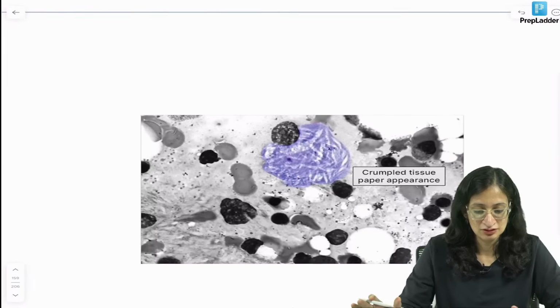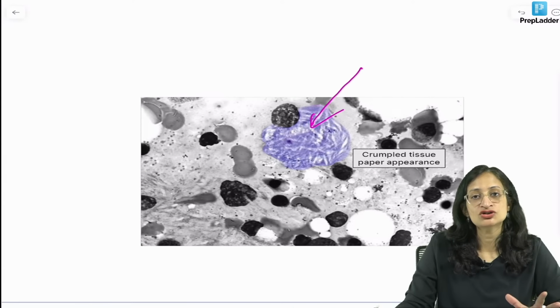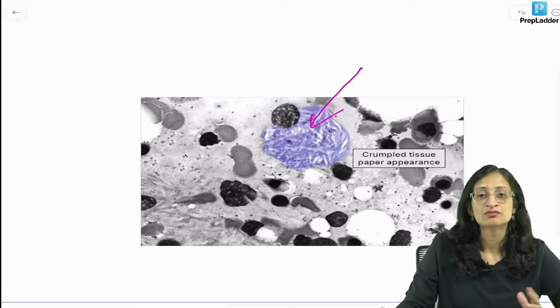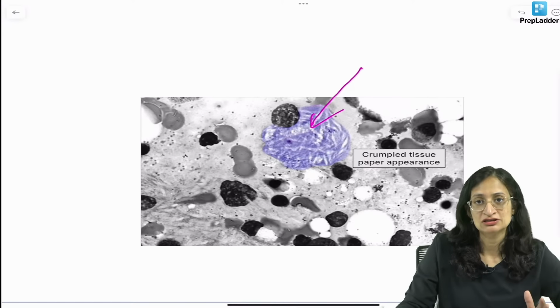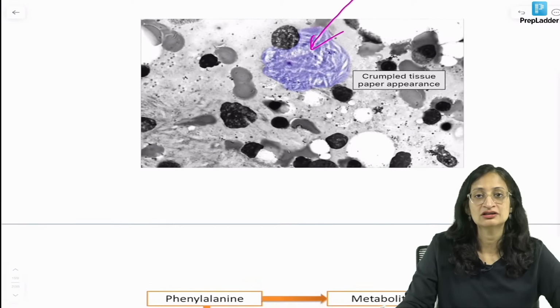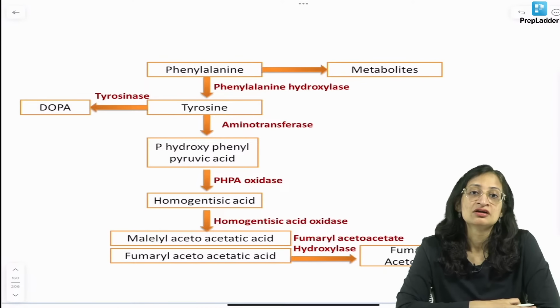Okay. So, this is what a typical Gaucher cell looks like, with a crumpled tissue paper appearance of the cytoplasm because of the accumulation of glucocerebrosides. And you can see these are again accumulated in this cytoplasm.